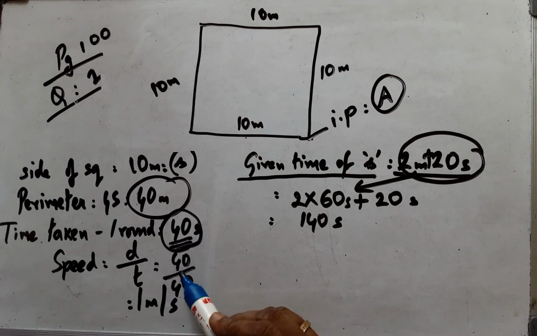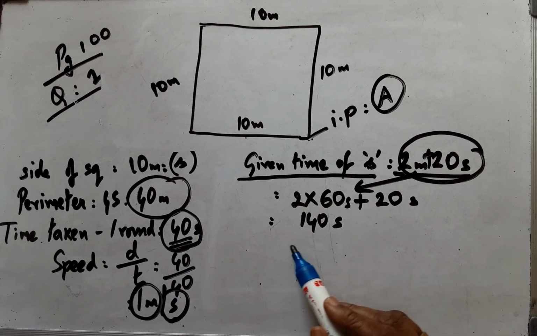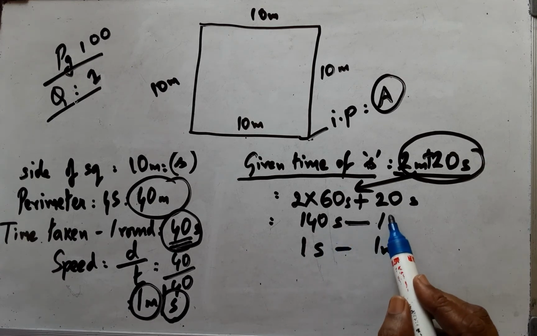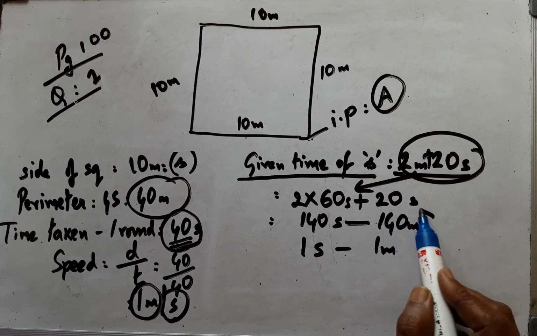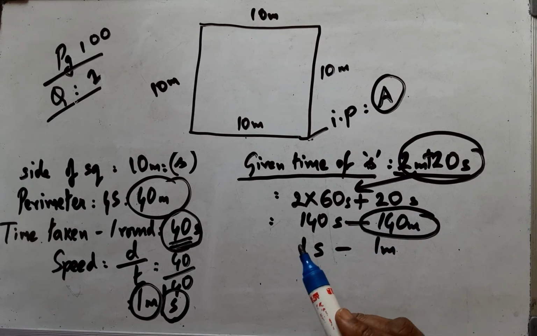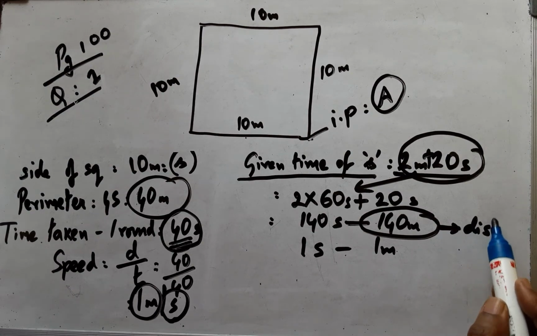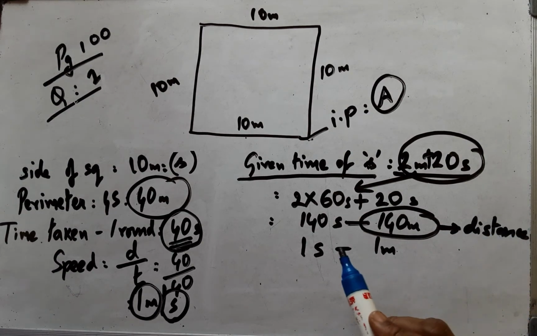As you can see here, for every second 1 meter has been covered. For 1 second 1 meter was covered, so for 140 seconds 140 meters have been covered. But you should remember that this is distance, the actual distance traveled, not the displacement.